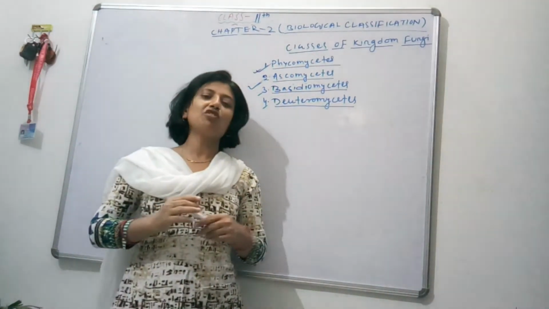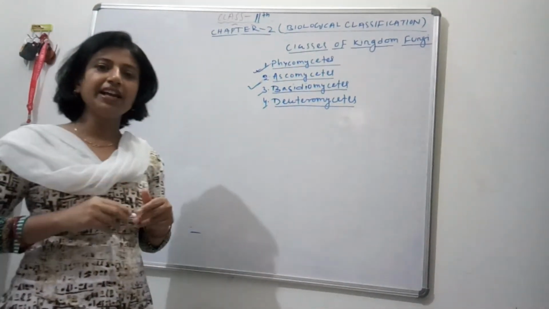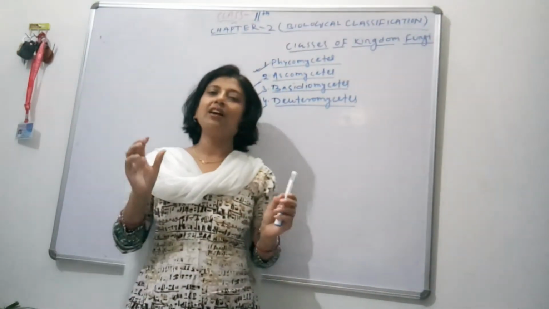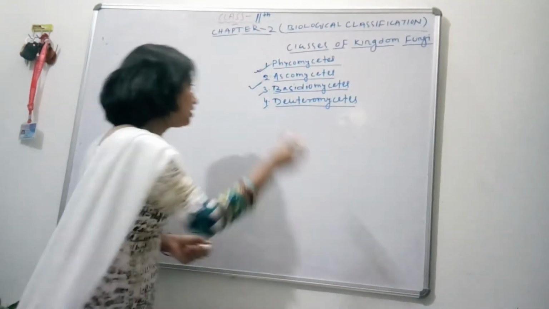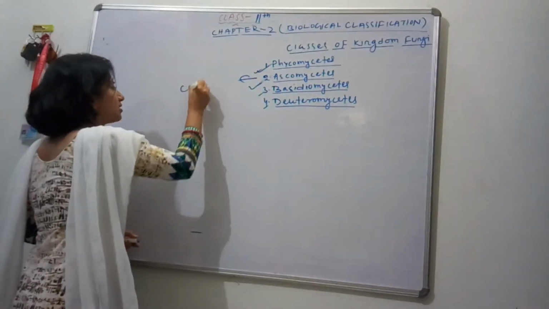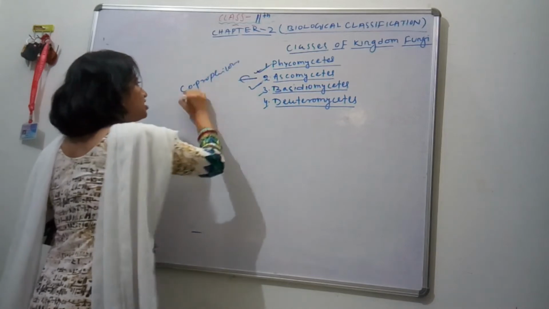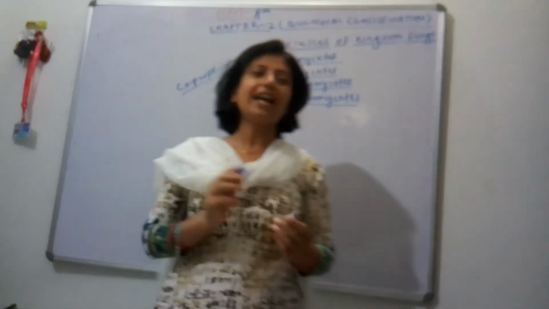Ascomycetes is also called sac fungi, and they are also parasites. They can live in cow dung. That's why they are called coprophilous. Coprophilous means those who grow on cow dung.